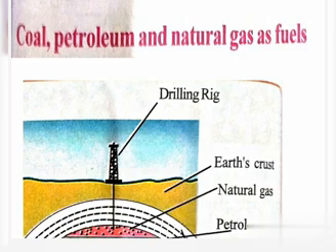For the generation of power also we need fuel. Earlier, wind power was used in mills.